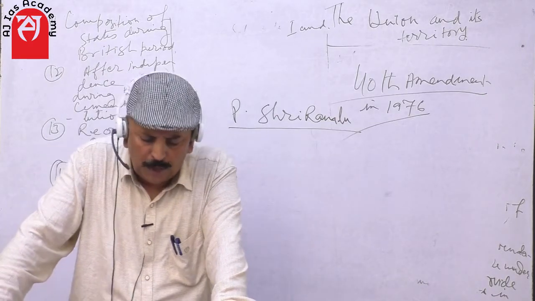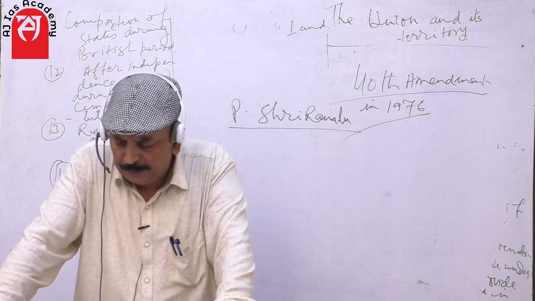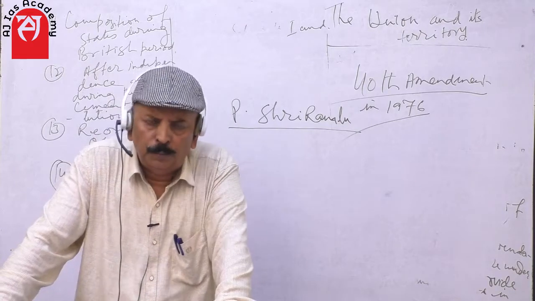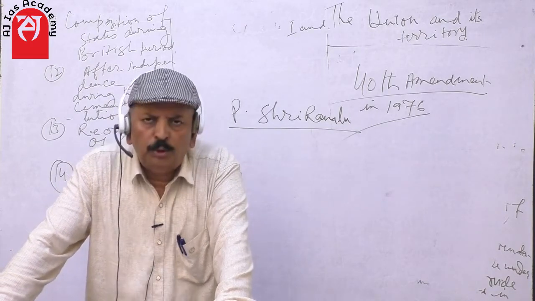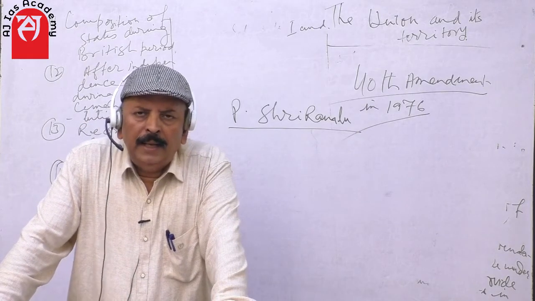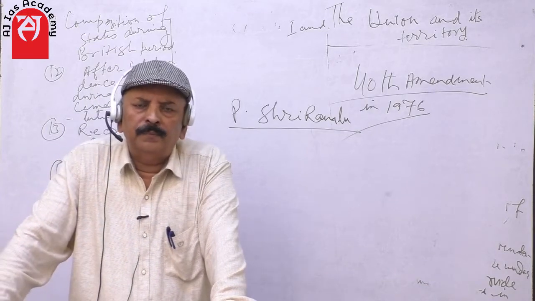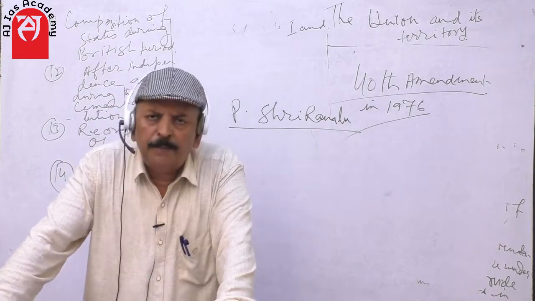In the Union Territory of Goa, Daman and Diu, the northern enclaves of Daman and Diu became a separate union territory as Daman and Diu. In November 2000, 3 new states were created: Chhattisgarh from Madhya Pradesh, Uttaranchal from UP and Jharkhand from Bihar.